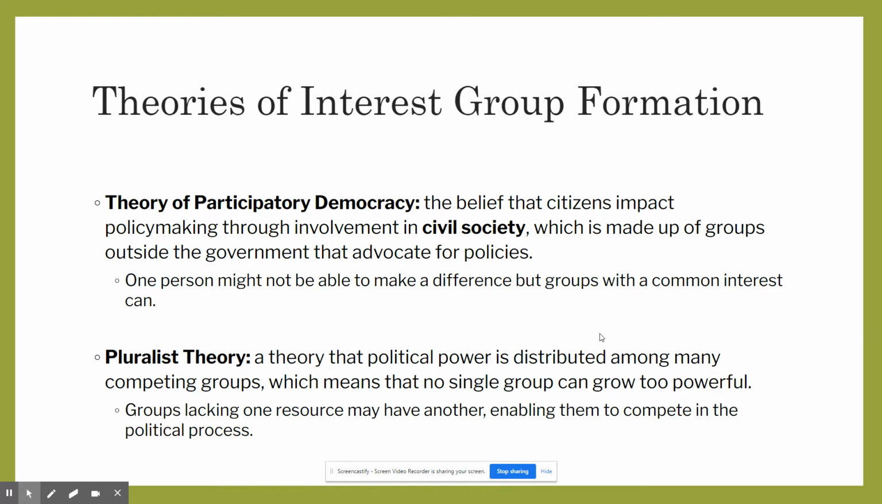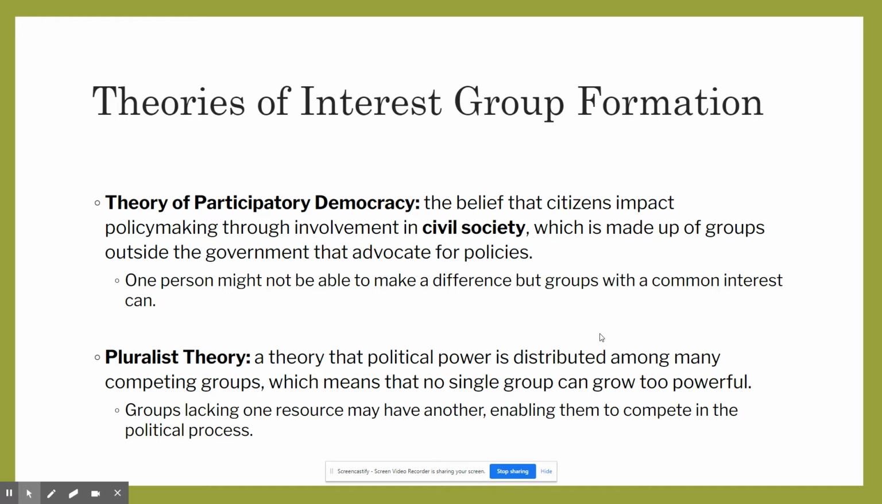All right, so if you remember back in the Constitution unit, we talked about some theories of democracy, which are going to play into these theories of interest group formation. So there is this theory of participatory democracy, which is the belief that citizens impact policy making through their involvement in a civil society, so groups outside the government that advocate for policy. And the theory behind participatory democracy is that even though one person can't really make a difference, groups with a common interest can. Okay, so this idea that people together in a group can make a difference in society.